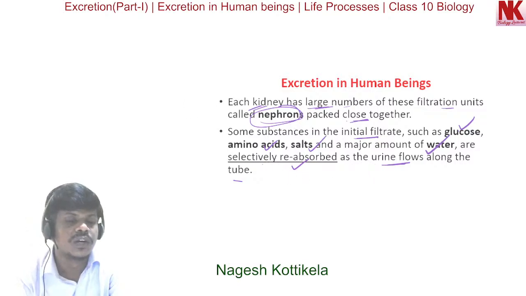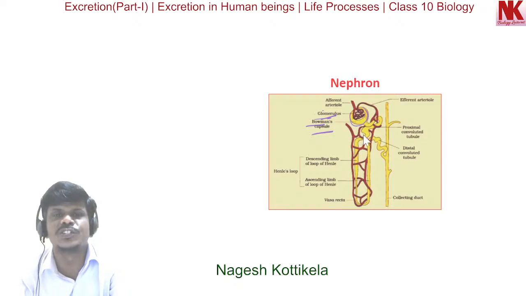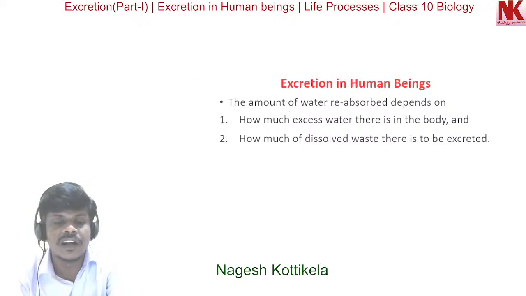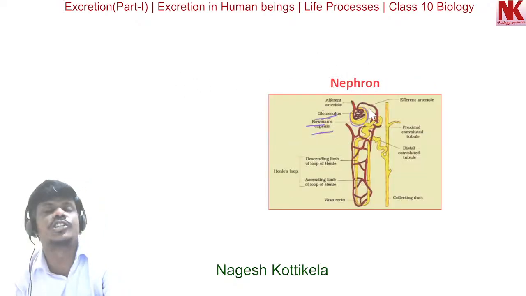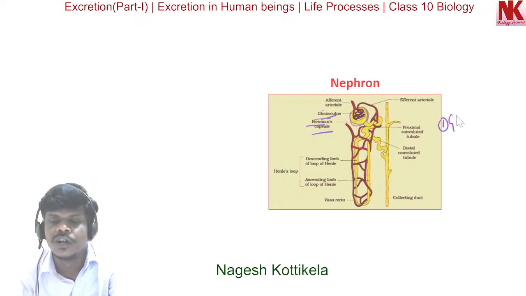So this is one of the very important steps in the mechanism of urine formation. If we look, there are three steps in the mechanism of urine formation. One is glomerular filtration.